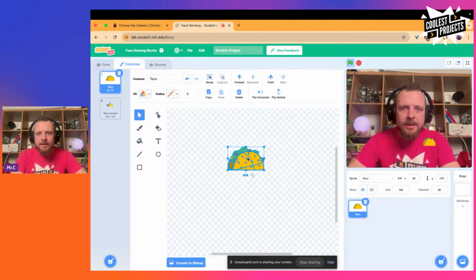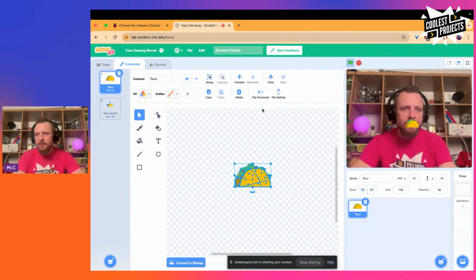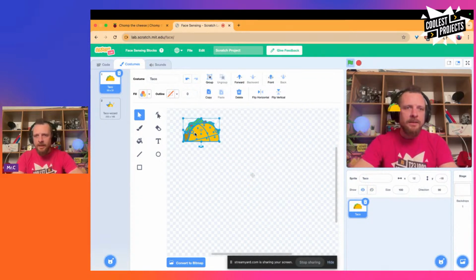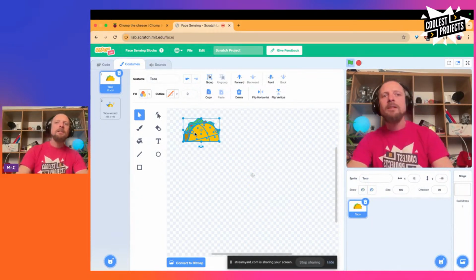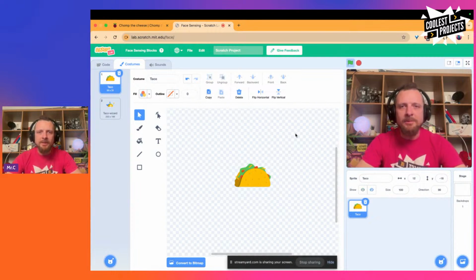And now you'll see in the middle of my costume, there's like a cross here, and then there's a little reticle that's down here. So I want to align those. You'll see that, oh, the taco moves. Now if I move the taco here, okay, so the taco is not moving, but it is detecting my mouth and it's disappearing. Now if I move the costume over here, okay, it's not, right? It moves the costume on the reticle. So you can have it centered there, and then that just makes it a bit easier for you moving it around and things like that. It knows exactly where it's supposed to be.